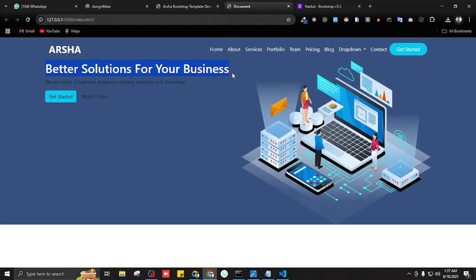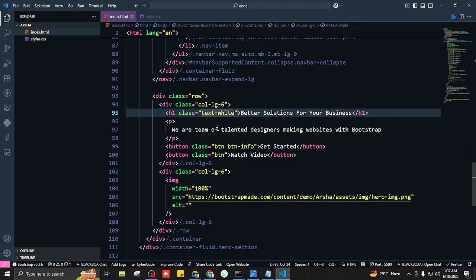Now I want to make it bigger. Font size, but again the problem is it's already fs-1. It's already a heading 1, so it's the biggest it can go. So what was the class if you want to make it even bigger? We discussed this yesterday.